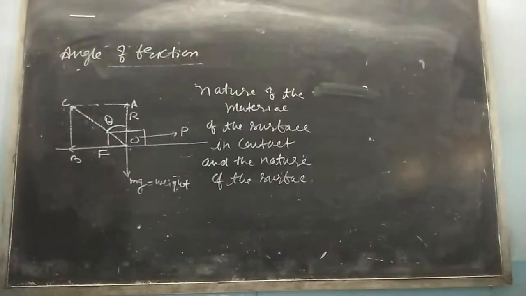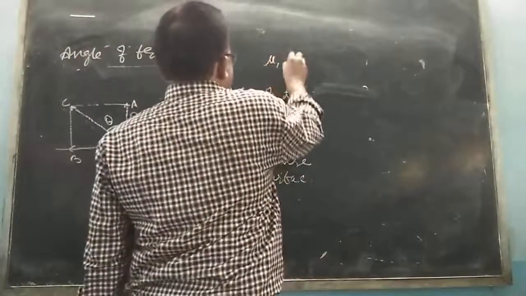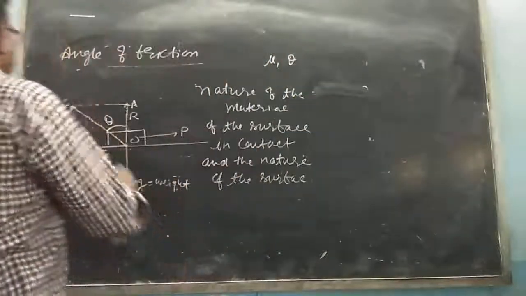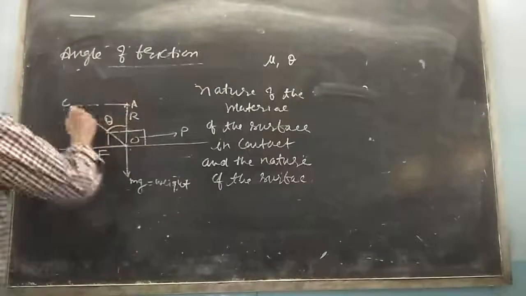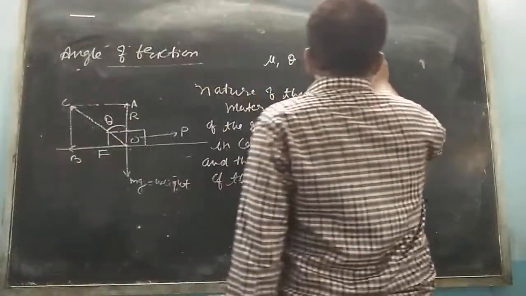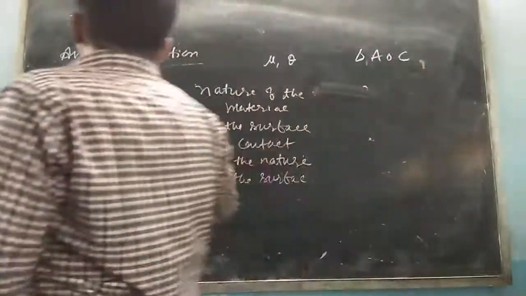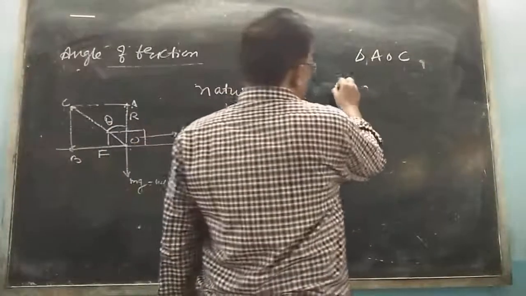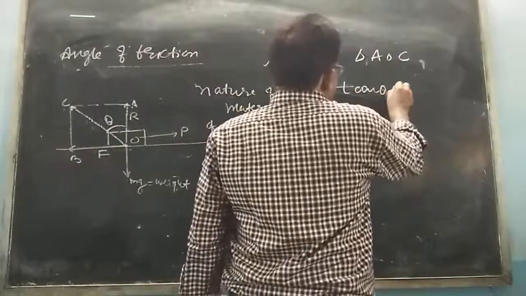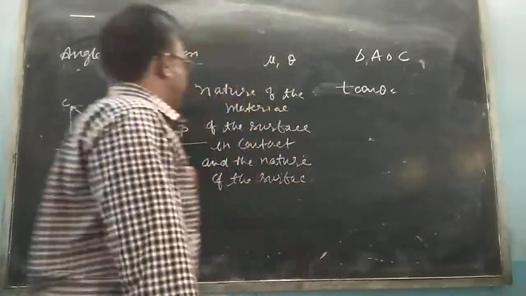So what is the relation between the coefficient of friction mu and theta? In triangle AOC, see this figure. We know very well tangent of theta is equal to perpendicular upon base.